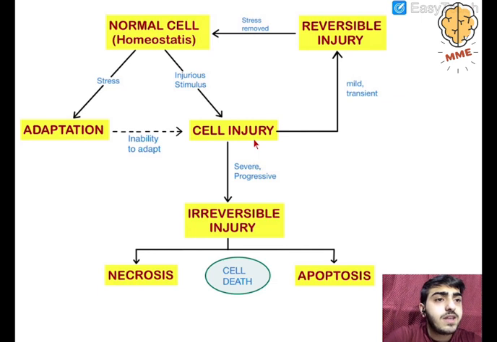Next, if the cell injury is very severe and progressive, then it will cause irreversible injury, and irreversible injury manifests itself as cell death. Broadly speaking, there are two mechanisms of cell death: necrosis and apoptosis. But the latest edition of Robbins also says that there are more pathways of cell death, for example necroptosis, pyroptosis, ferroptosis. These are the latest additions, but broadly there are two categories: necrosis and apoptosis. Let's move on to the next slide.